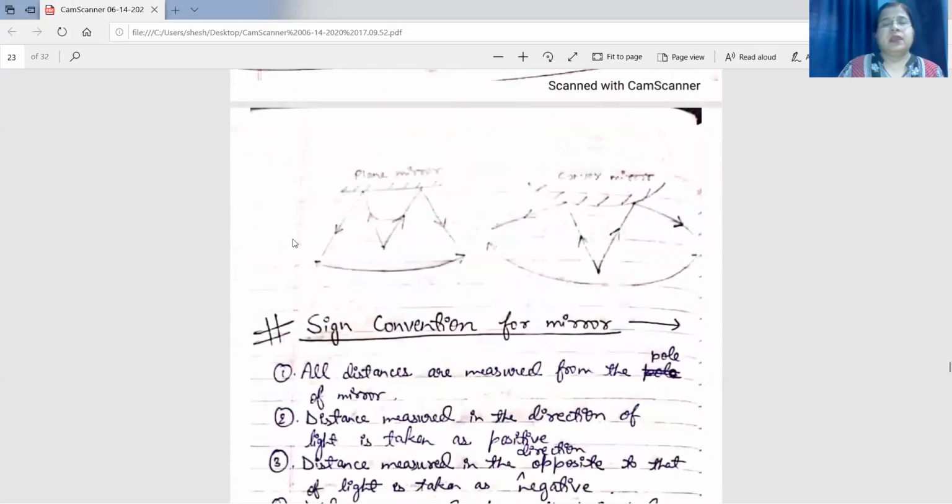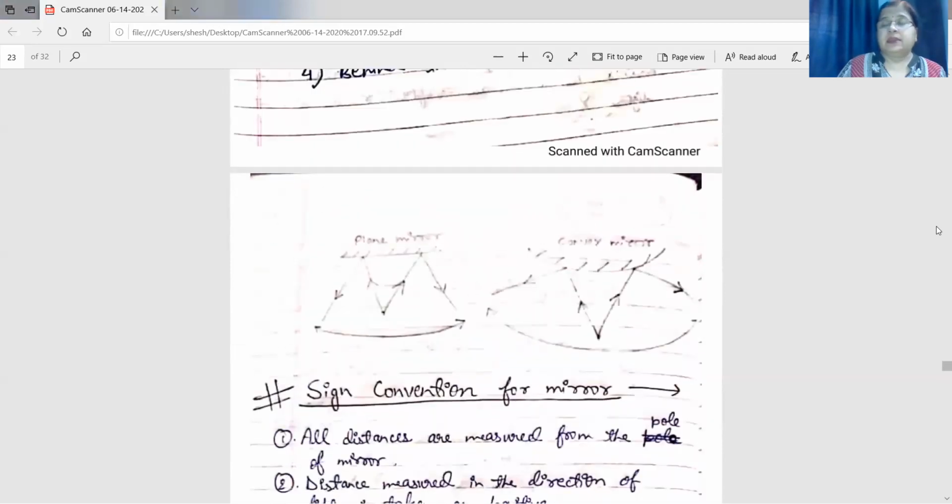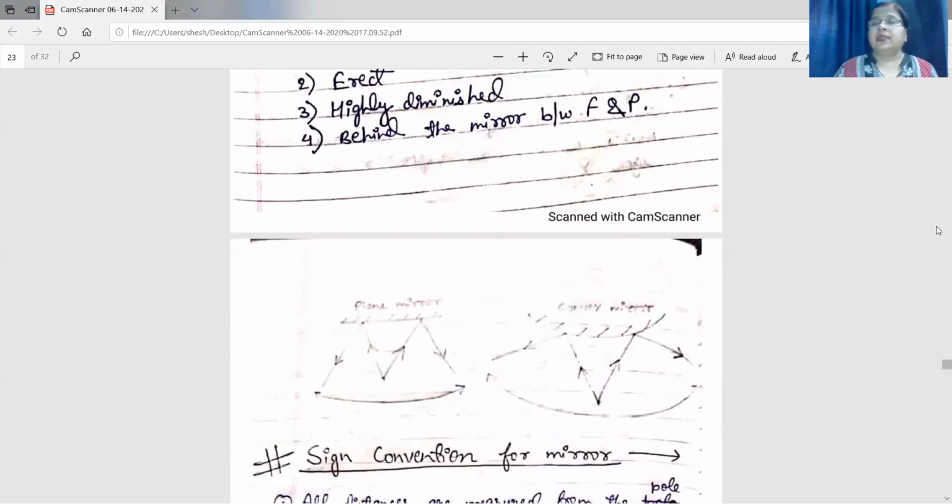See this diagram. In the plane mirror, if the source is kept here, light falls on the plane mirror and gets reflected back. From here also, it will fall on the plane mirror and get reflected, so its range is this much. But if you take a convex mirror and place the source here, you just see it will get reflected back, but the range is wide. And that is why, as it has a wide field of view, we are using it in the rear view mirror, in the street light, and then in the double decker bus for vigilance purpose.